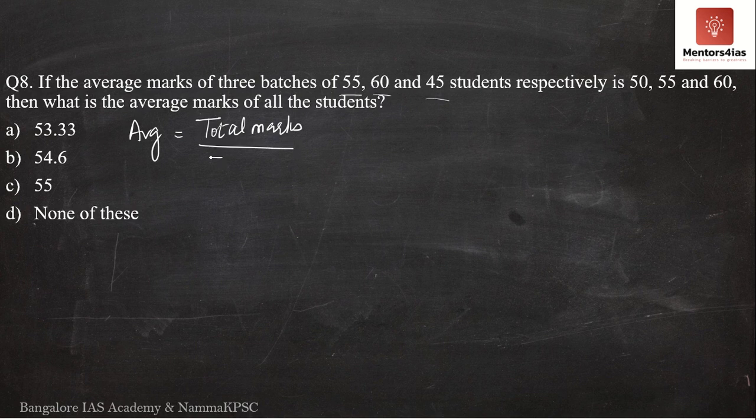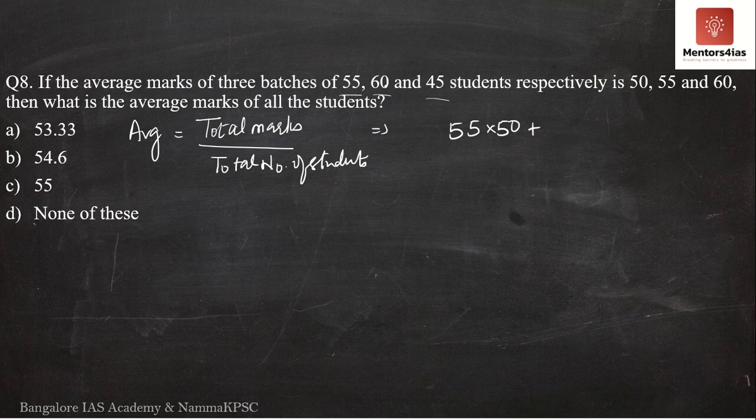We will divide this by the total number of students. So, how do we get the total marks? See here, 55 students, the average marks is 50. Therefore, their total marks is 55 into 50.